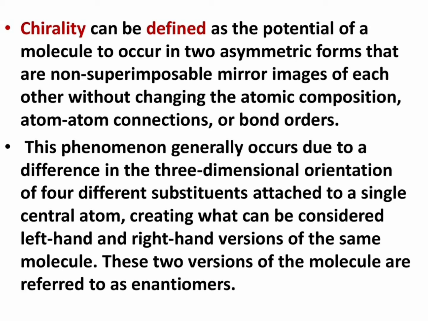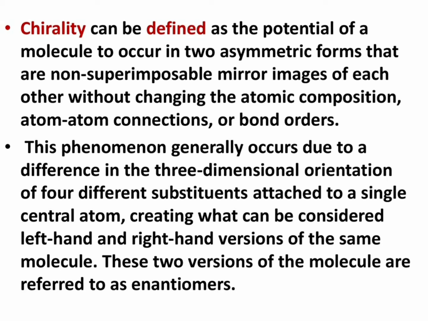This phenomenon generally occurs due to a difference in the three-dimensional orientation of four different substituents attached to a single central atom, creating what can be considered left-hand and right-hand versions of the same molecule. These two versions of the molecule are referred to as enantiomers.